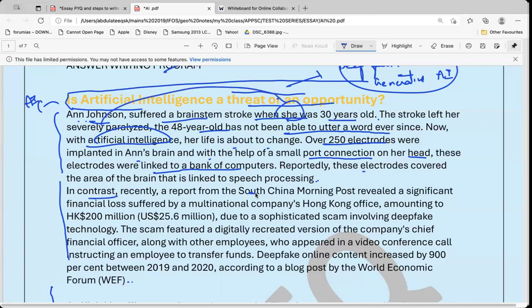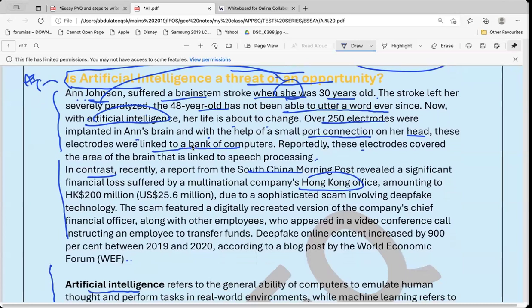In contrast, recently, this was recent news, I think 2 or 3 days back, some person used deep fakes in one of the companies, the Hong Kong office. They called this office, posing as some kind of CEO using deep fakes, and asked to transfer money, and the officials transferred the money. In this way, they caused a huge scam to the company. So on one side you can see opportunity, on another side you can see the threat. So you have raised the debate. You did not mention whether it is a good or bad thing. You have just raised the debate.